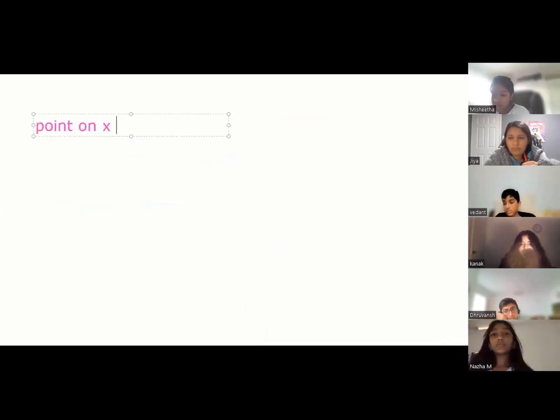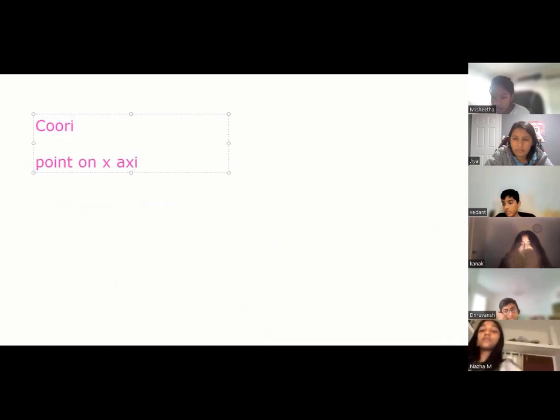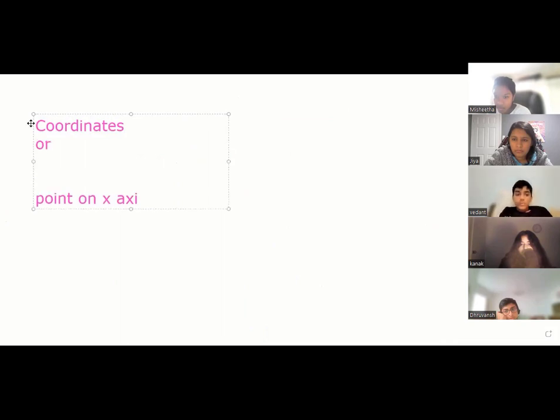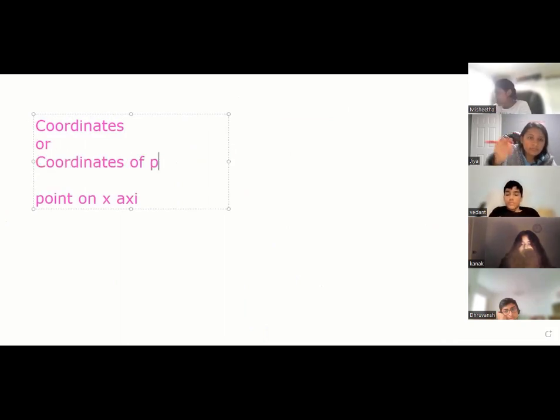Perfect. Now, let's write something. Points on x-axis. First of all, it's known as coordinates of a point. That is how it's called.